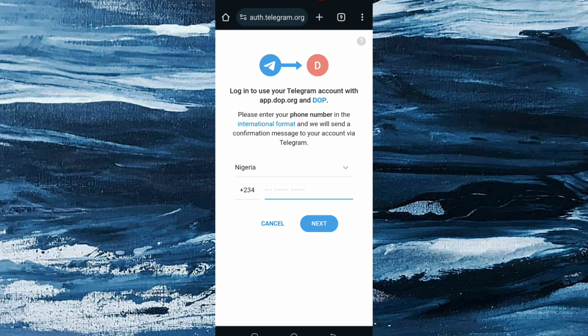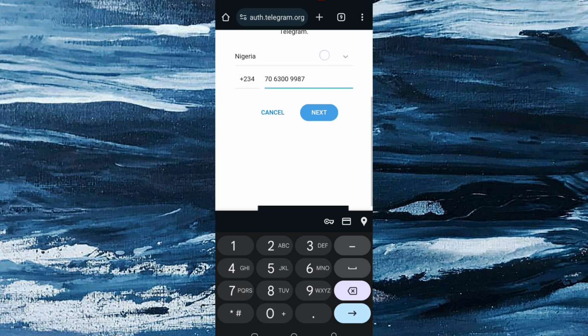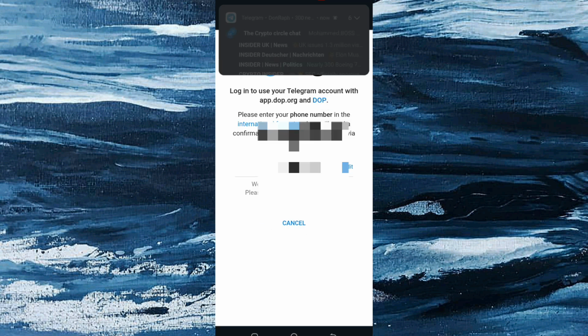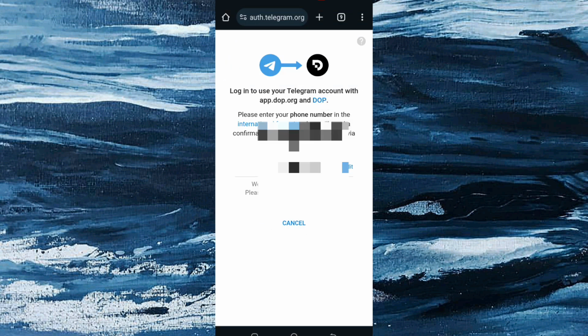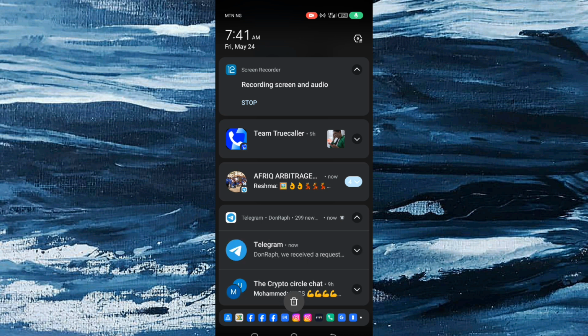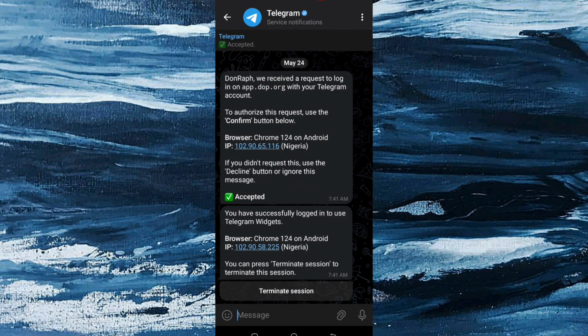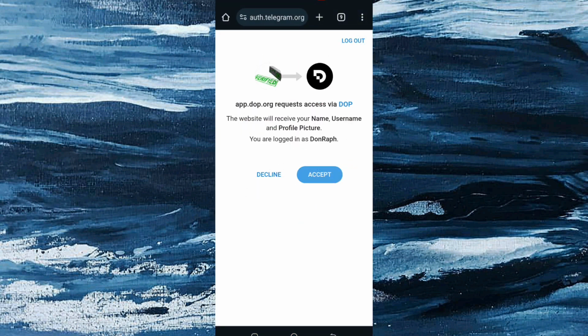So I'm going to bind my Telegram. I click on my phone number. I'm going to my Telegram to review this. I'm going to click on confirm here. Okay, so I'm going back. I'm going to click on accept.